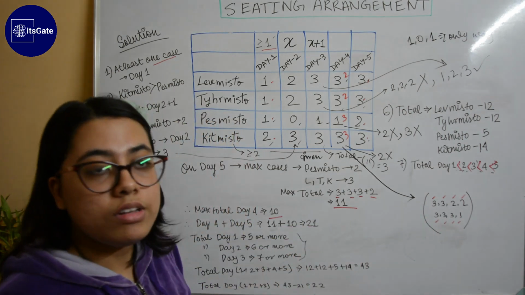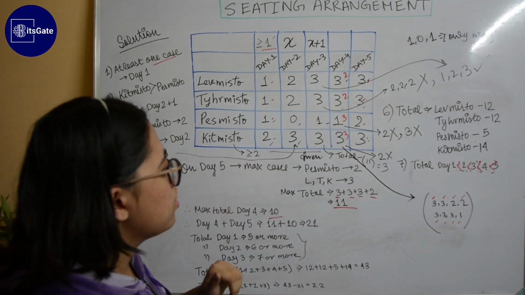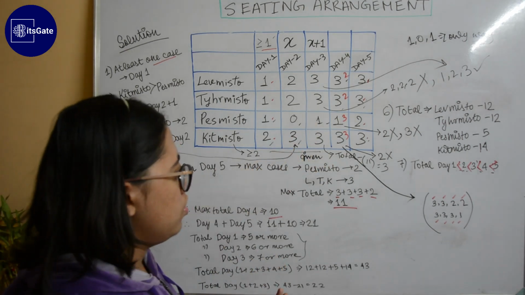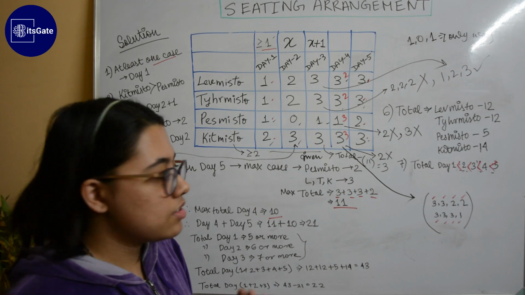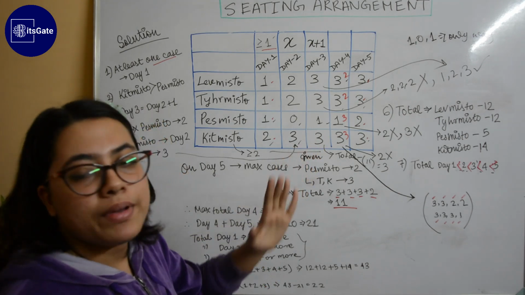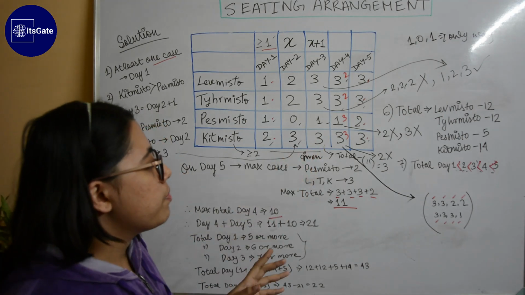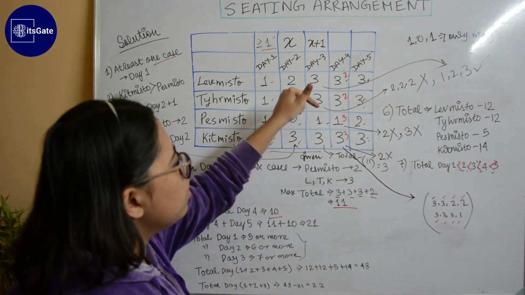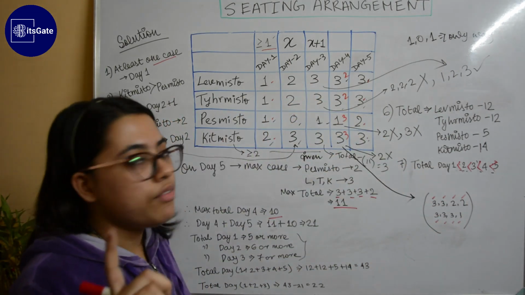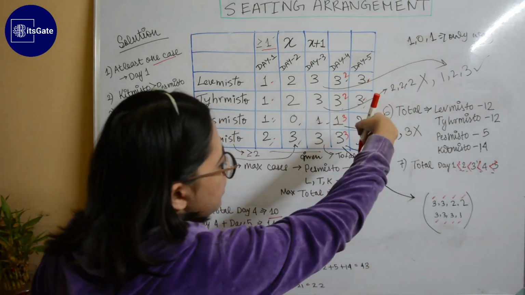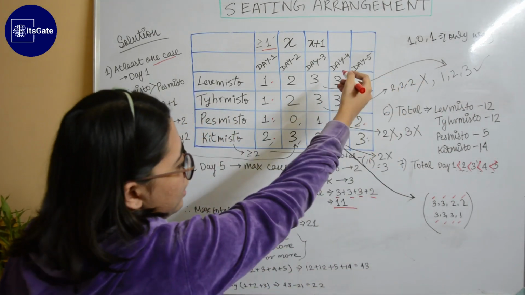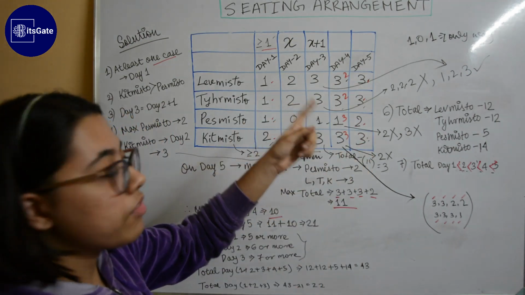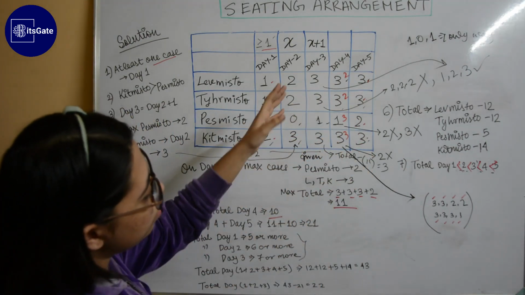So now how will we place 3, 3, 3, 1? Pesmisto must be less than Kitmisto. So we have to place 3 in Kitmisto and Pesmisto must be less than 3, so the only option is 1, and the other 2 should be 3. So day 4 is covered. Day 5 was already covered, 3, 3, 2, 3, and day 4 is covered, 3, 3, 1, 3. I hope day 4 and day 5 is clear. Now let's move to day 3.